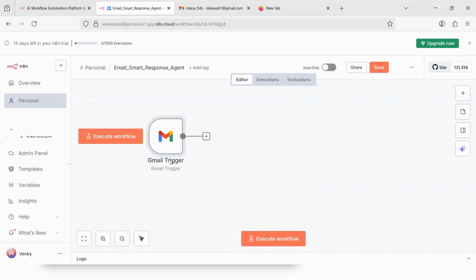A trigger means that is where everything will get started. Sometimes the trigger will be that the user fills a form. Sometimes the workflow will execute automatically whenever somebody hits a button. So there are multiple triggers. When you are creating a workflow, the initial one that you start is always a trigger. That is where the workflow will start. And where does the workflow start?